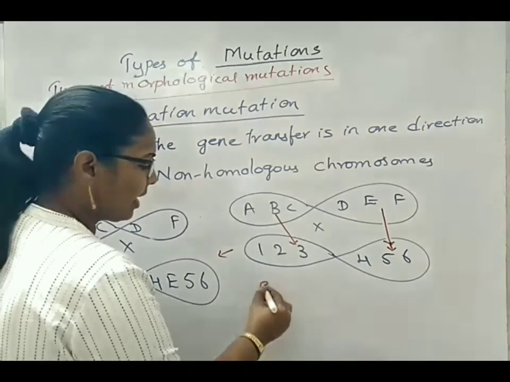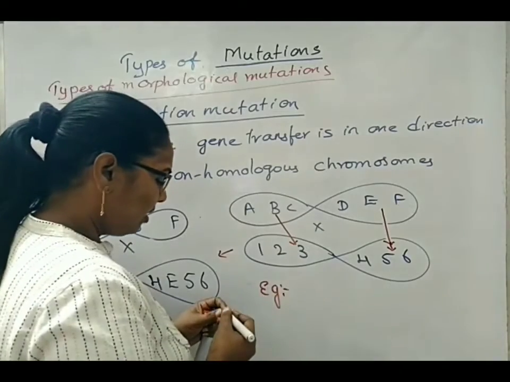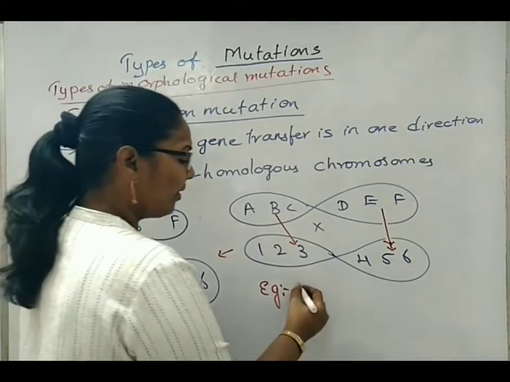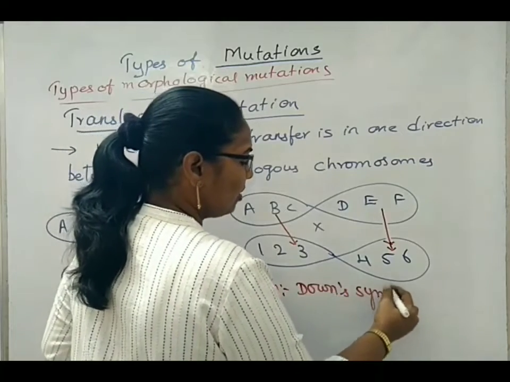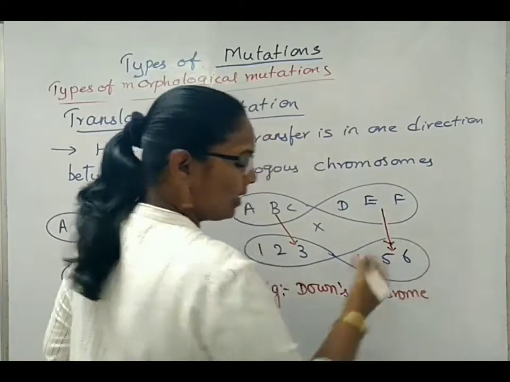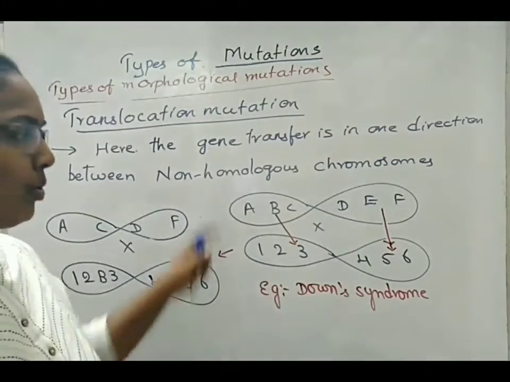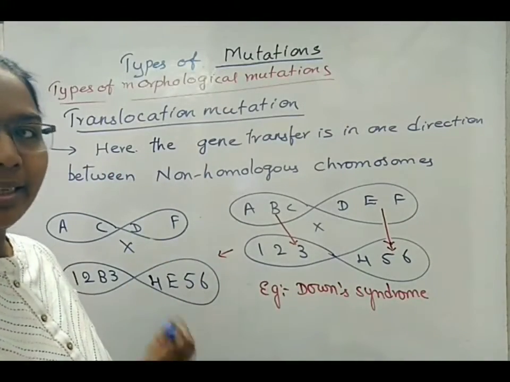Now, what example can we take here to learn about this type of mutation? We can take Down's syndrome. Down's syndrome example is in the NCERT textbook. So, we should learn about this one in detail.